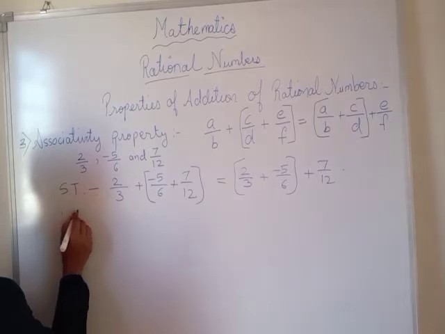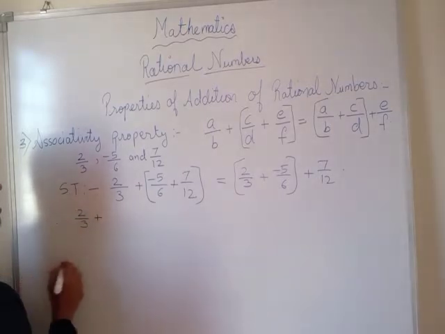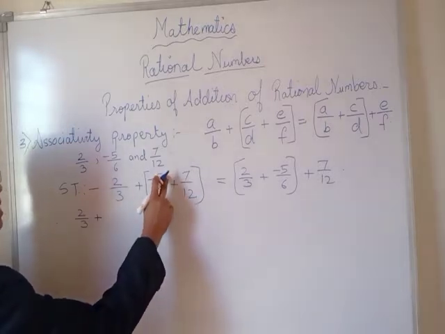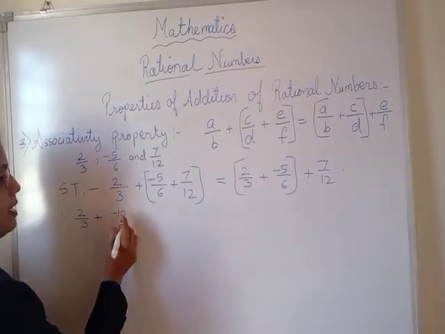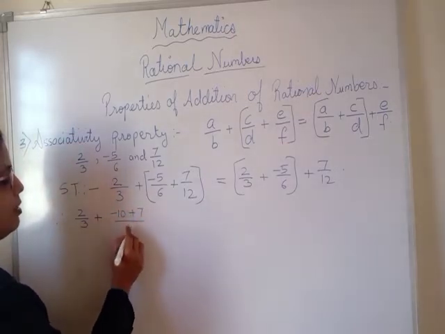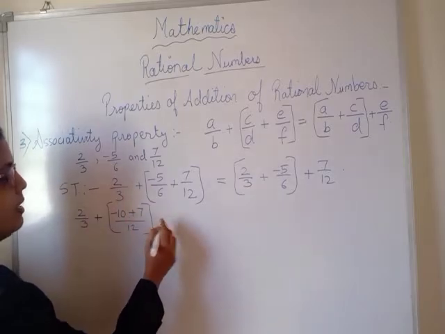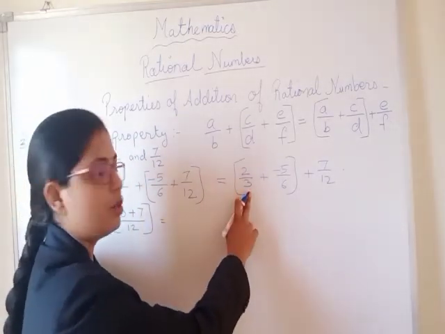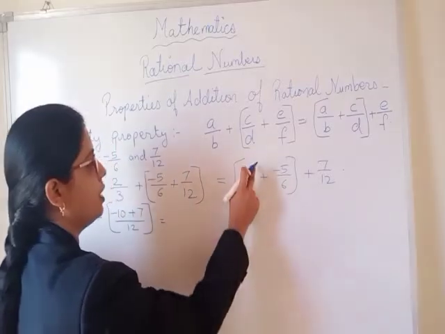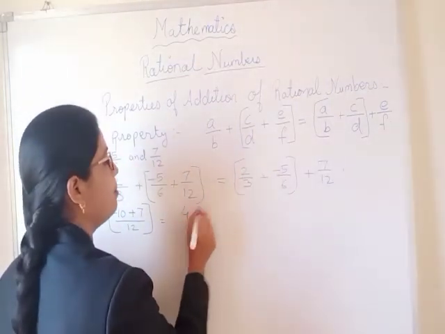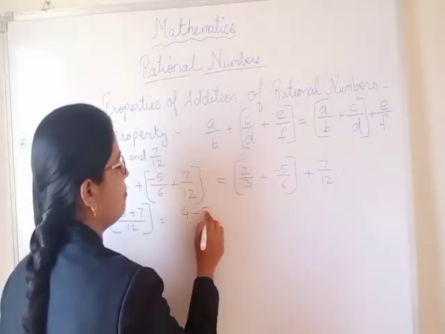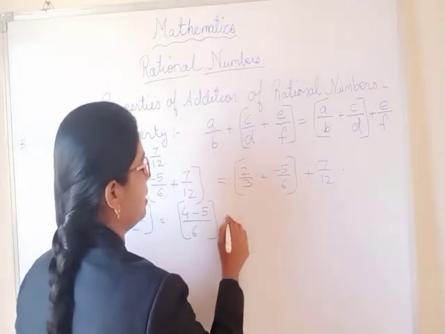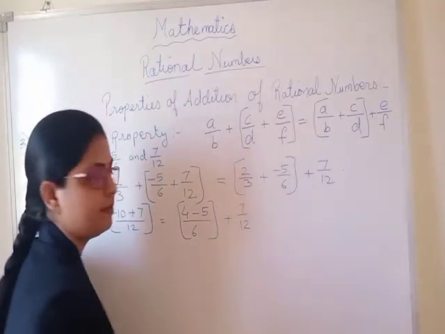So 2 upon 3 as it is, plus, now the LCM is 12 here. So 6 multiplied by 2 you will get 12. So the same we will multiply upside. 5 2s are 10. Negative 10 plus 7 upon 12. Next, 2 upon 3 is there. So 6 is the LCM. So here we will multiply with 2, upside also 2. 2 2s are 4. Plus minus 5 upon 6, plus 7 upon 12. Okay.